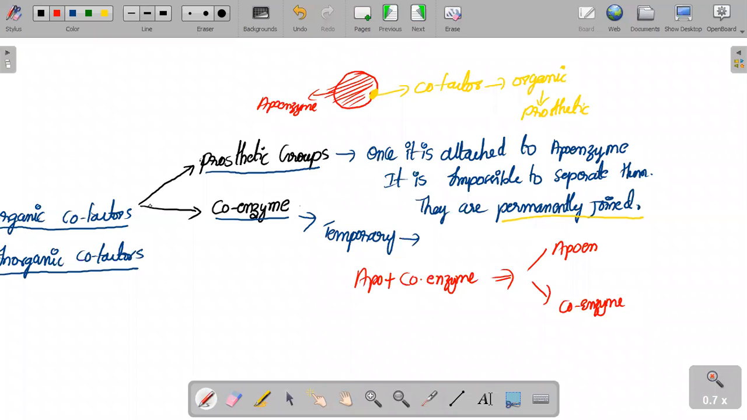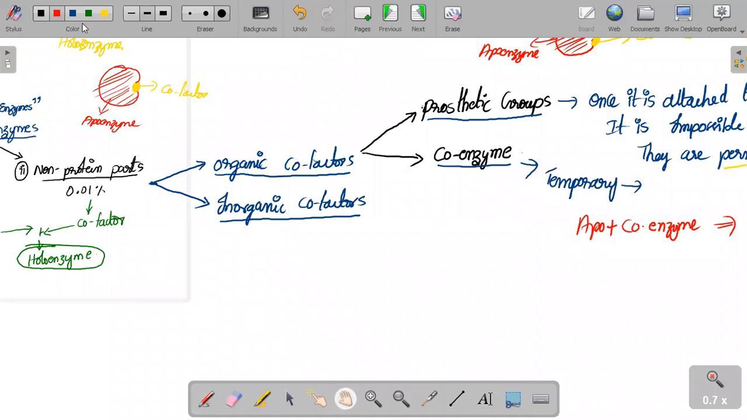When it comes to the inorganic cofactors, what are these inorganic cofactors? They are just activators of enzymes. Means when the time comes to start the enzyme reaction, they have to come. The examples here might be zinc, magnesium, calcium. They are the examples.